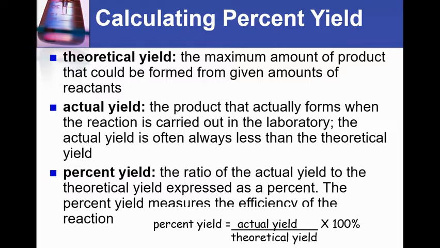The other possibility is if it's not given to you, you are actually in a lab situation. So the actual yield will be what is in your weigh boat when you measure it when the reaction is finished. So those are the kinds of words that you're going to expect to see, and you're just going to have to practice picking out which one's the actual yield and which one's the theoretical yield. If you calculate it with stoichiometry on your piece of paper, that's going to be your theoretical yield.